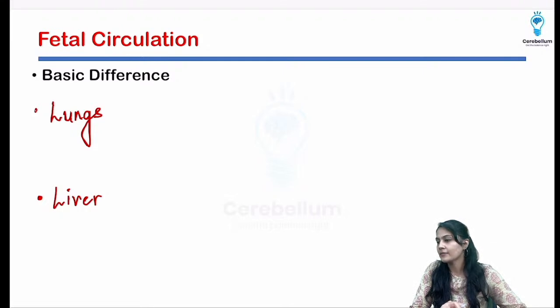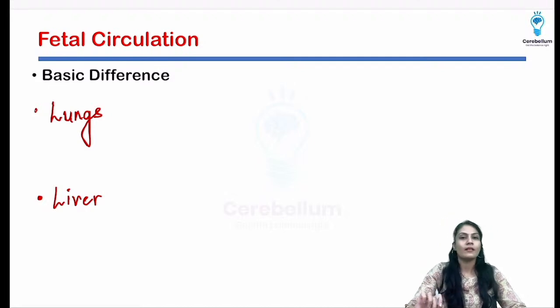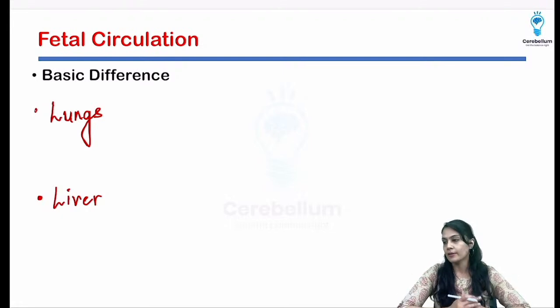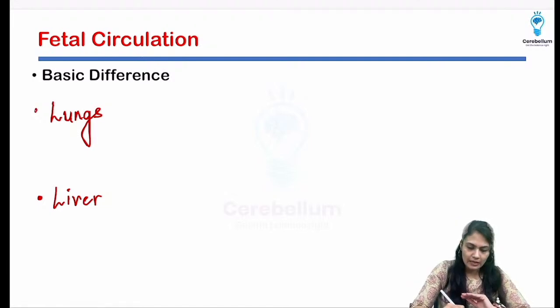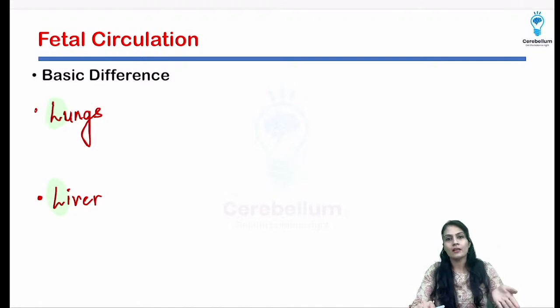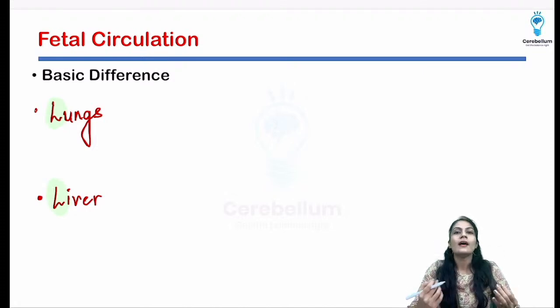So tell me what are the basic differences in the lungs and liver of the fetus and in the adult. Can you think of anything? So just simply remember these are starting with L and L. So in the fetal life it is going to be LL.